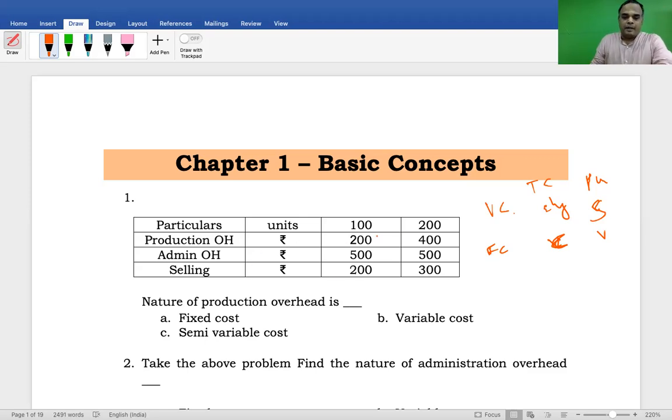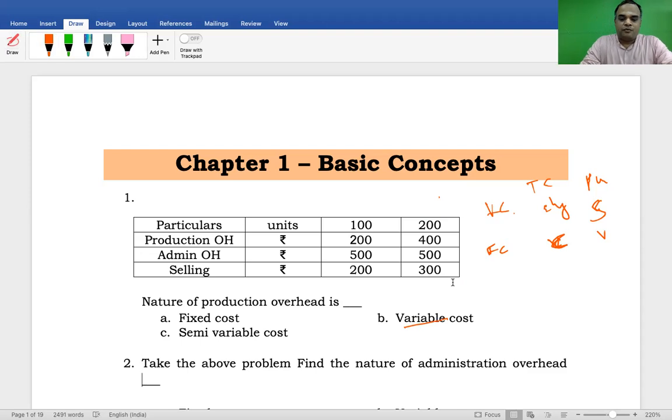So based on the same, with respect to production overhead, how much is the production overhead? 200 and 400. Depending upon the volume of production, the number of units of production, the cost also varies. Therefore, that cost is called what? Variable cost. Therefore, the answer for the production overhead is variable cost. Any doubts? Okay. Next.